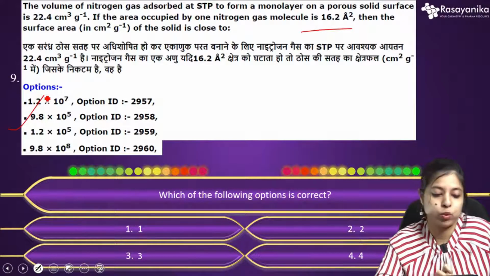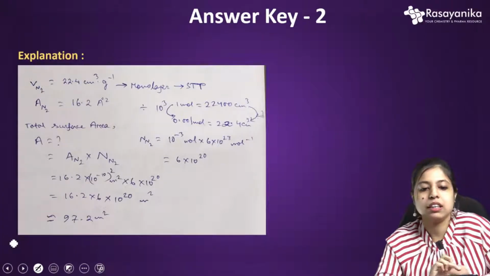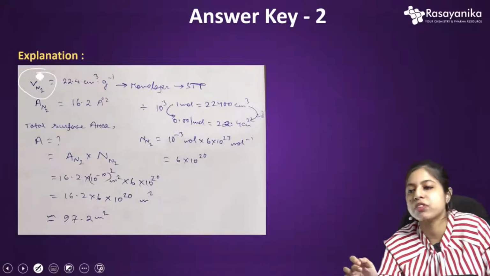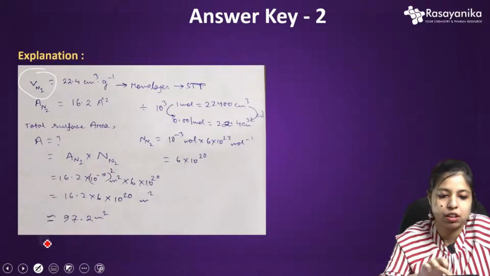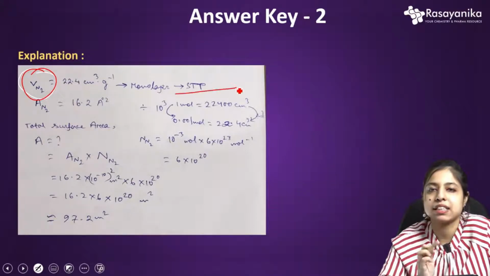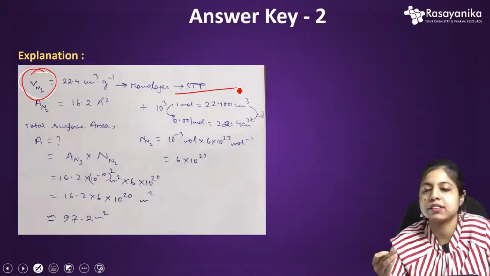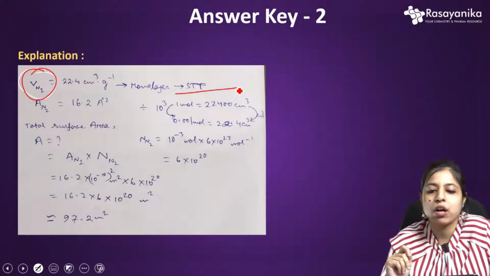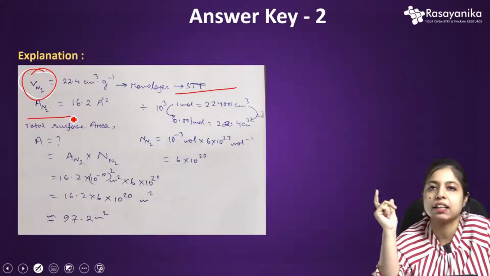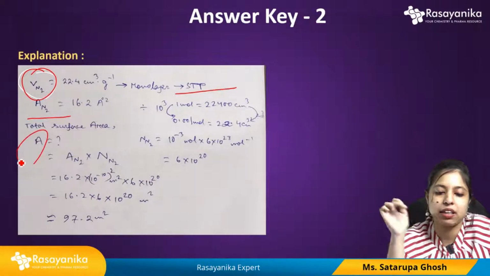Now, how to approach this solution? Basically, here you have been given the volume of nitrogen. This one. And this is given at STP, that is standard temperature and pressure. The monolayer adsorption is in the STP state. And you have also been given the area of one molecule of nitrogen. So what is the total surface area? That is the total A you have to find.